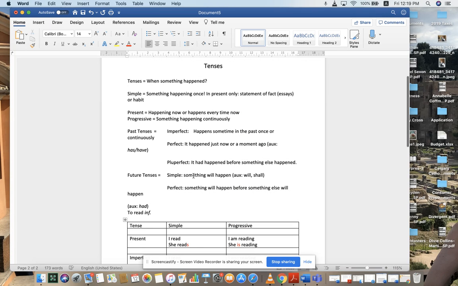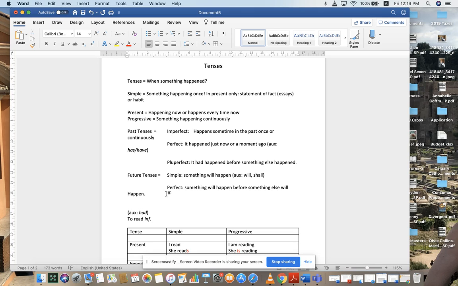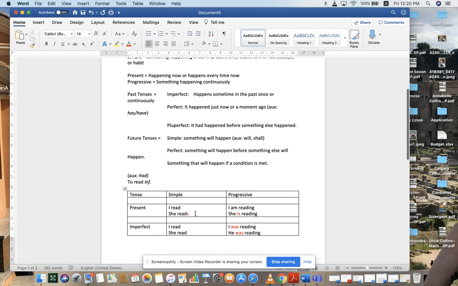Okay, so once again, we're going to add this: something that will happen if another condition. So in other words, if I keep saving my money, I will have bought myself a car. Or if I continue to spend, I will have gone bankrupt by the time I'm 50.